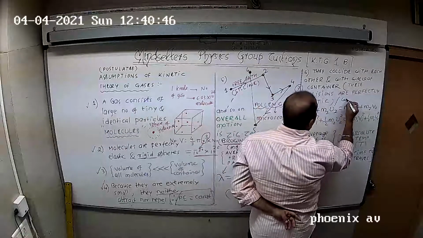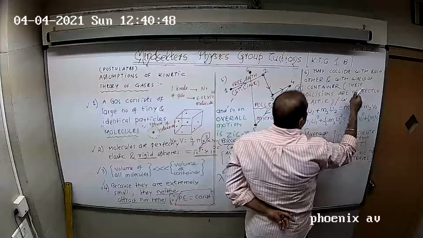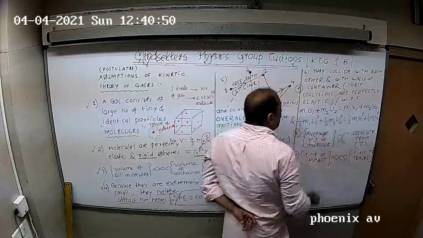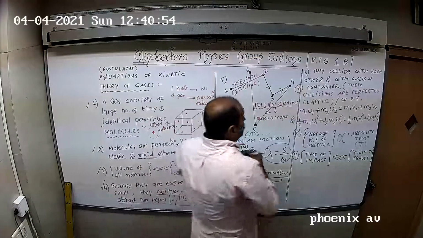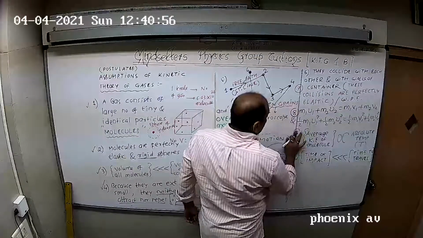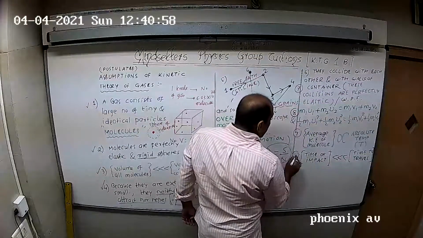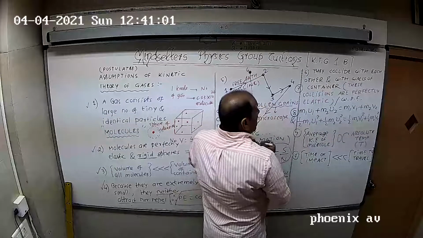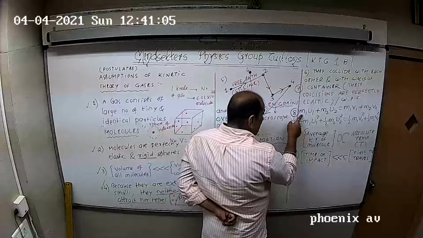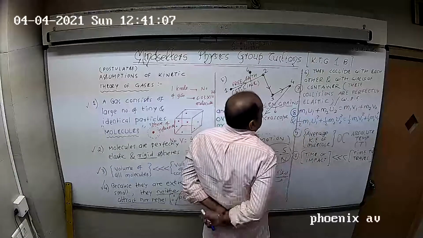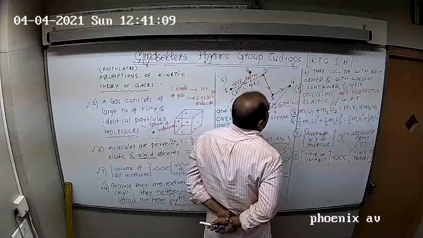Remember, we have done this in work, power and energy. If the collisions are perfectly elastic, then two things happen. I would like to call this the 8th point, this the 9th point, this the 10th point. If the collisions are perfectly elastic, then the momentum is conserved and the kinetic energy also is conserved.